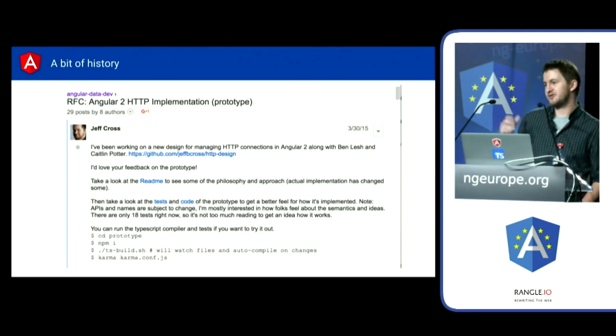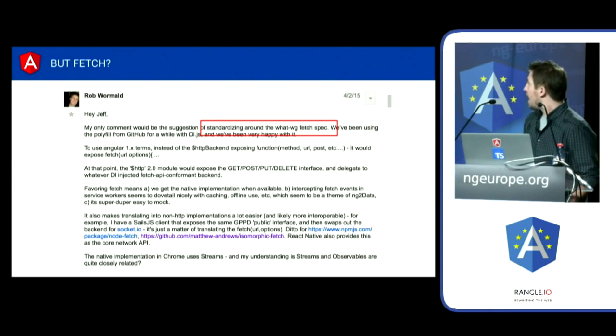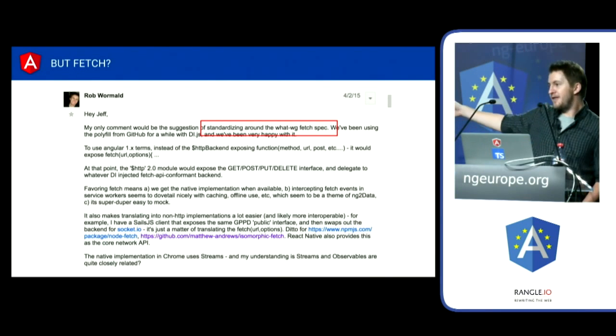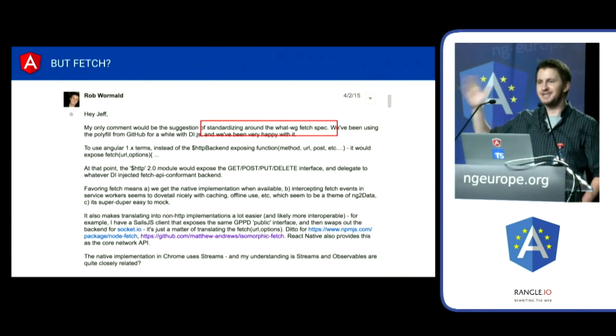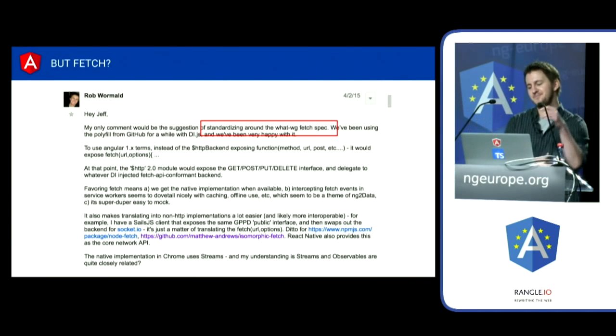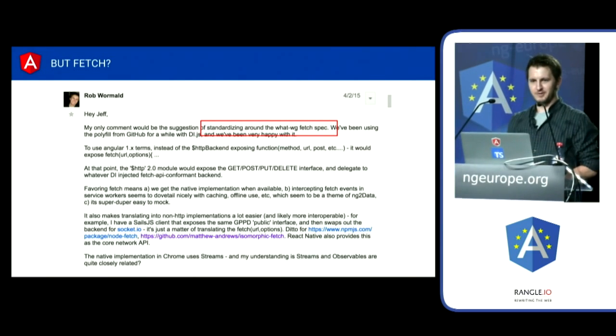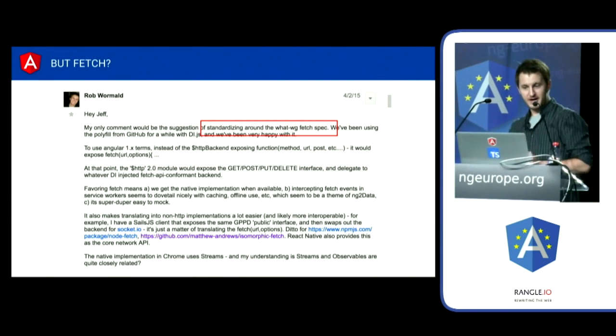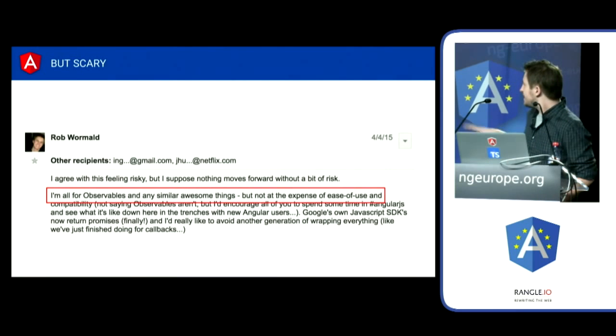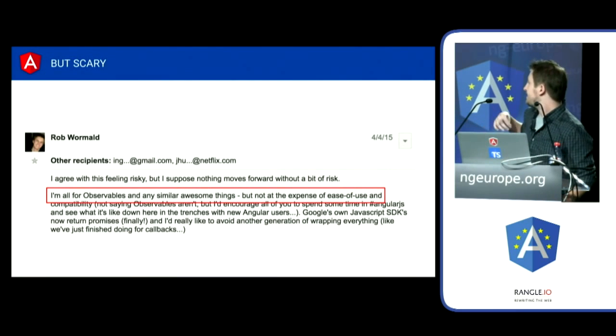HTTP is going to be using observables. We're going to move over to this brand new pattern. And this was before I joined the core team, so I basically was like, oh my god, what? I wrote this big long diatribe, and there's actually like 10 posts where I'm continually going, no, no, no, no, right? And Sandra, who's in the front row here, was actually arguing for it, so thanks for that, right?